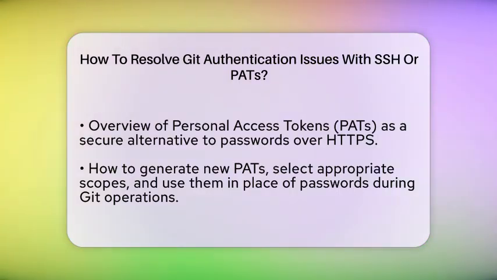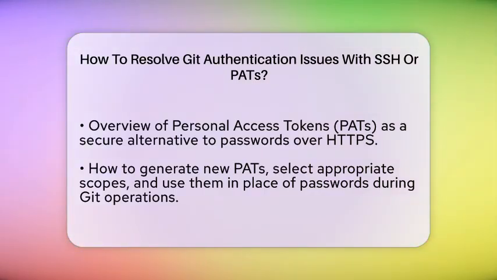Once you've sorted out SSH, let's switch gears to personal access tokens. These are used when connecting over HTTPS instead of SSH. Many services have disabled password authentication for security reasons, so PATs act as a secure replacement. A common issue with PATs is using an expired or revoked token. To fix this, generate a new token from your Git hosting service's settings page. Make sure to select the right scopes or permissions, such as repository access or workflow permissions.